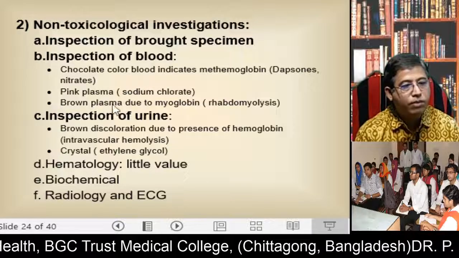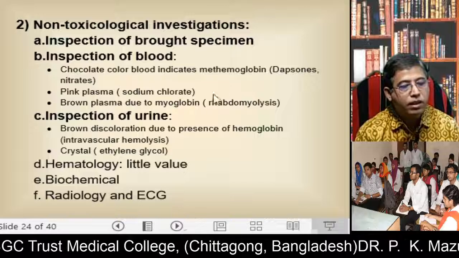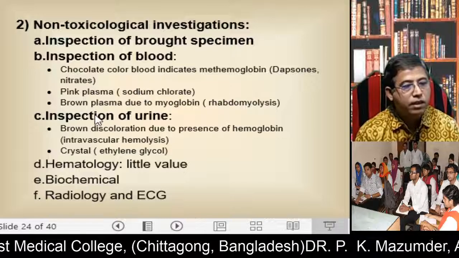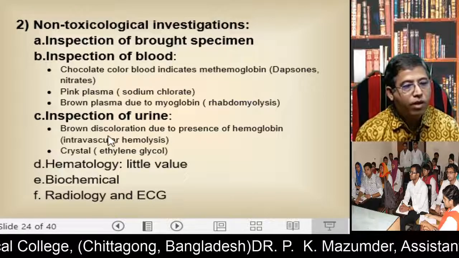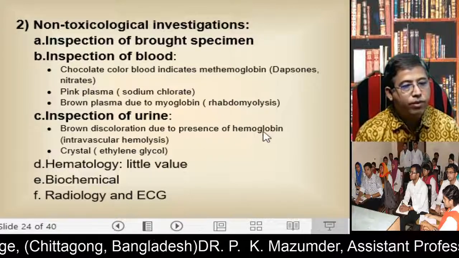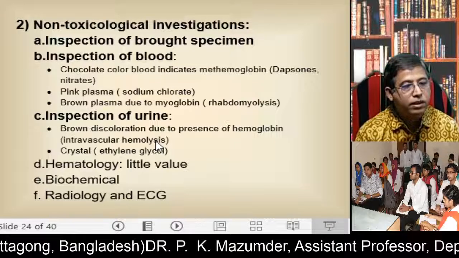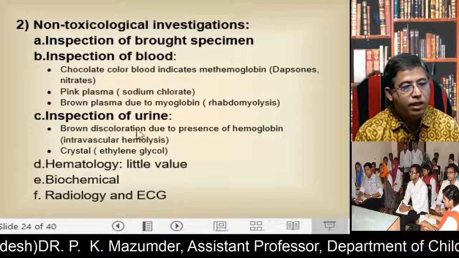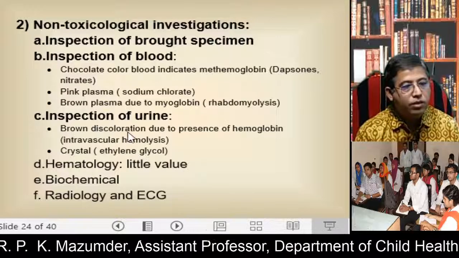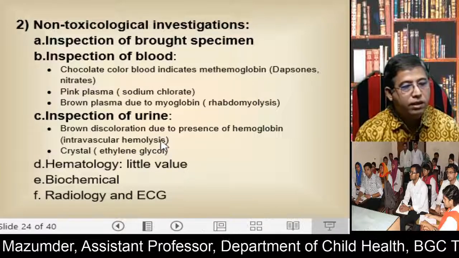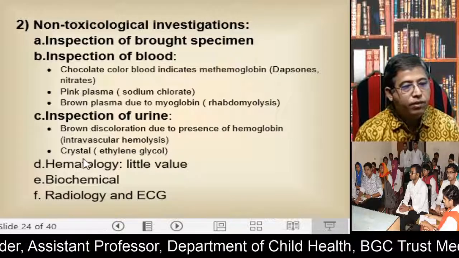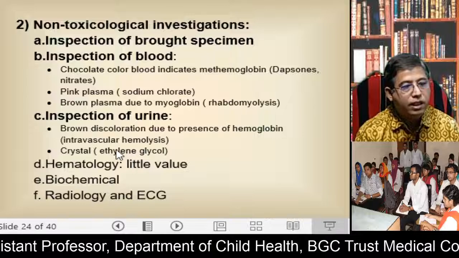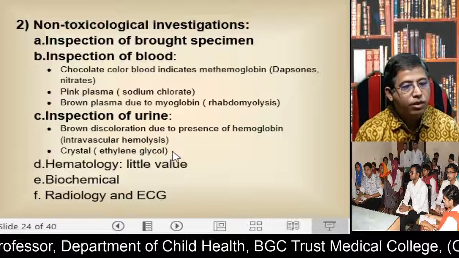Brown plasma due to myoglobin indicates rhabdomyolysis. Inspection of the urine: brown discoloration due to the presence of hemoglobin indicates intravascular hemolysis. So if you find the urine color is brown, you think there is hemolysis. And if you find crystals, it indicates ethylene glycol poisoning.